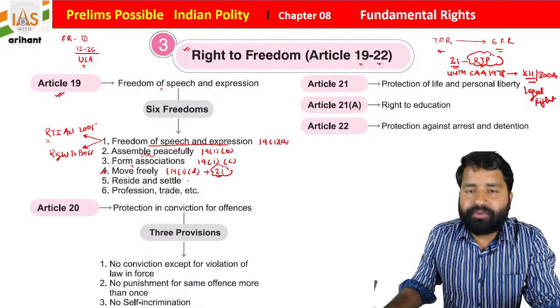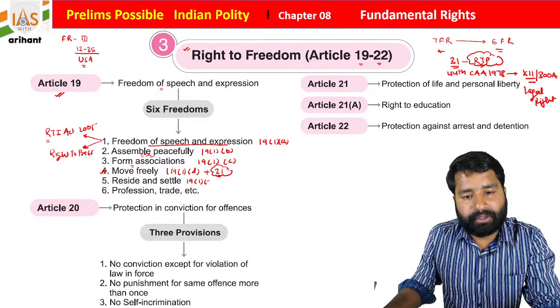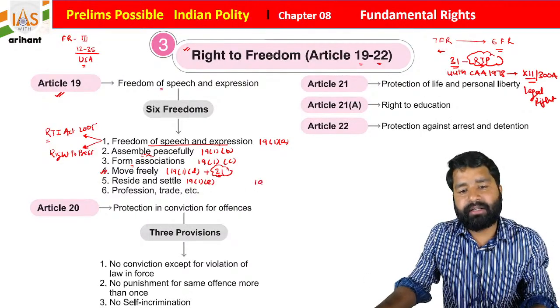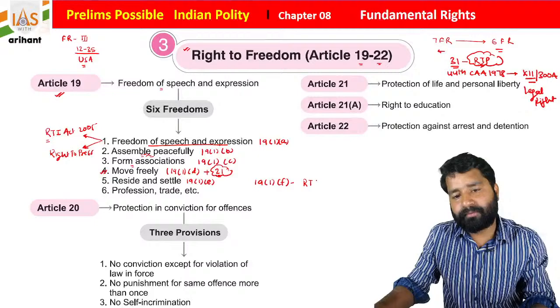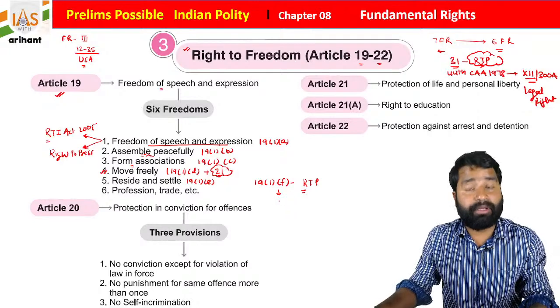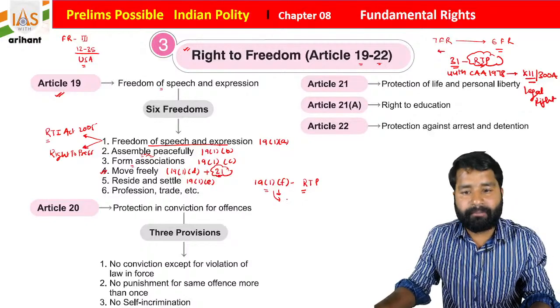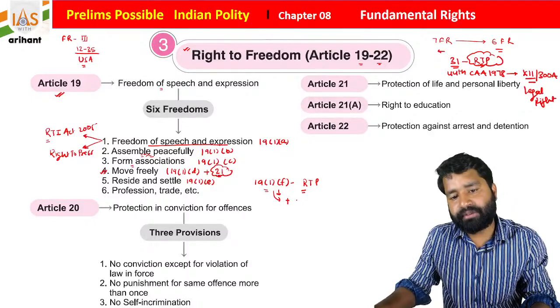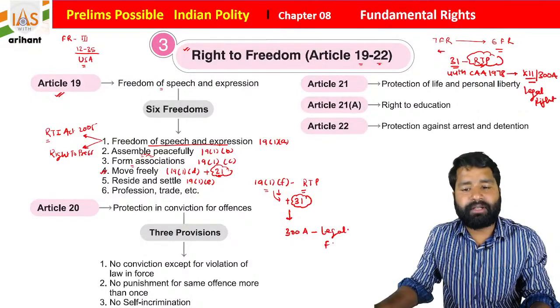Okay, and you have freedom to reside in any part of India. Article 19 clause 1 subclause E. And then, students, there is Article 19 clause 1 subclause F, that was discussing the right to property. But as you know, the right to property is removed from Article 19 clause 1 subclause F, students, plus it is removed from Article 31 of the Indian Constitution, and it was shifted under Article 300A, and now it is a legal right. Initially it was a fundamental right, students.